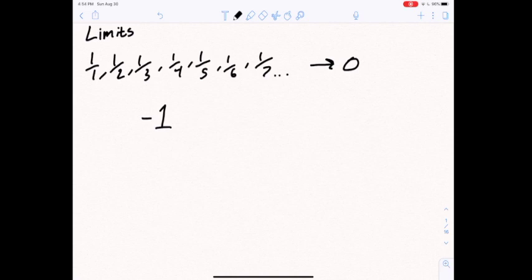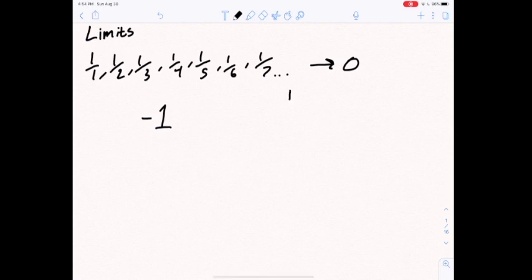But the idea is that we can get what we call arbitrarily close. That is to say, as close as we want. So if you want to get to within 1/1,000,000,000th of 0, all you have to do is go out far enough along in this sequence, and eventually you'll find a number where all the numbers after that are within that range. So let me write that out.